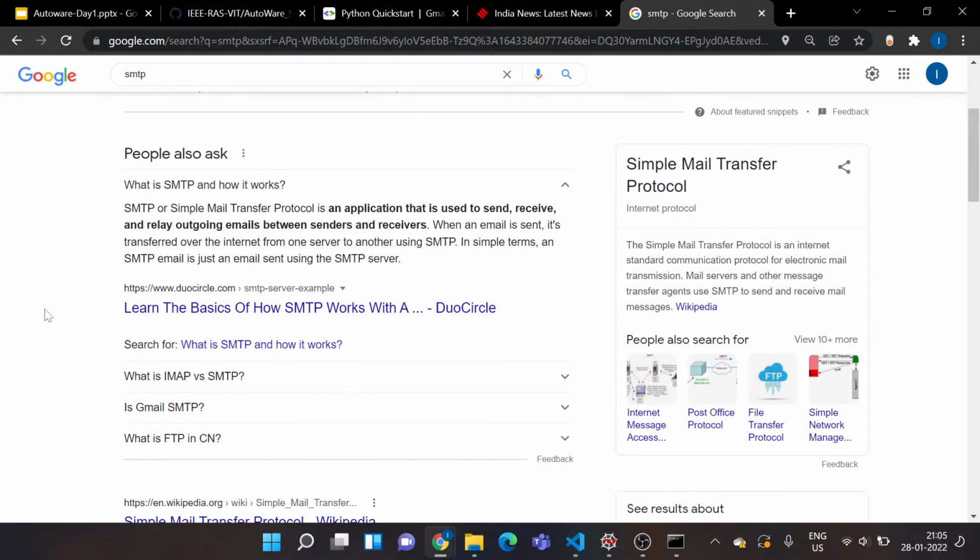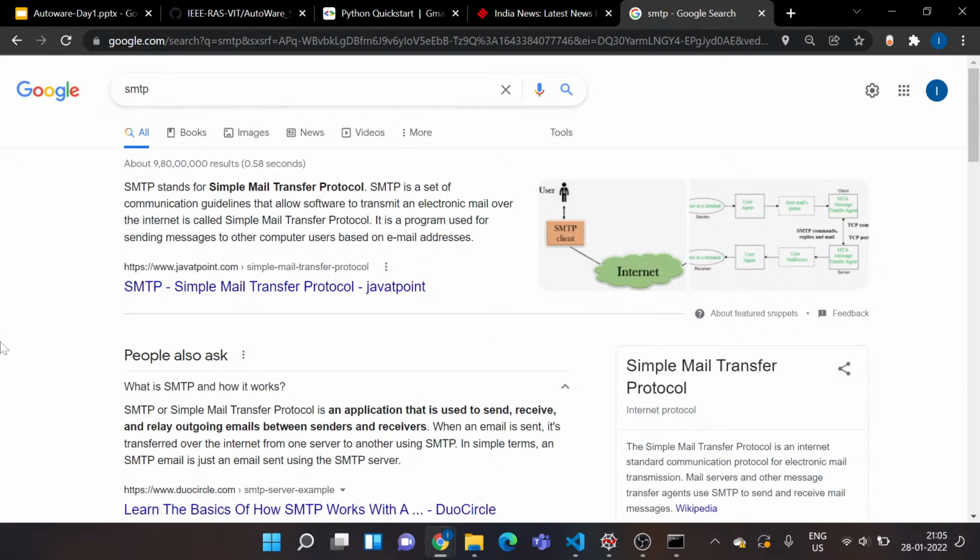It's an application used to send, receive, and relay outgoing emails between senders and receivers. SMTP email is just an email sent using an SMTP server. So we need to establish this connection between the SMTP server and our Gmail account so that we can execute all of this with our Python script.